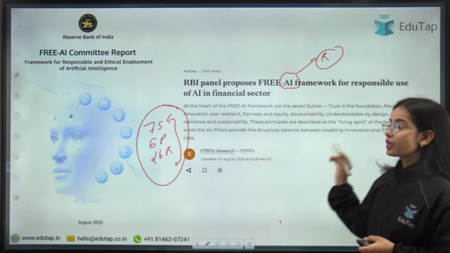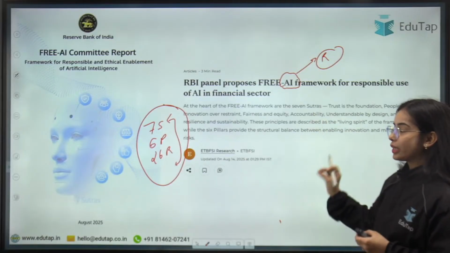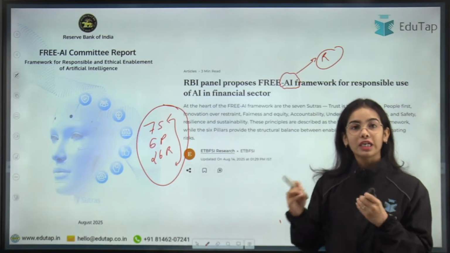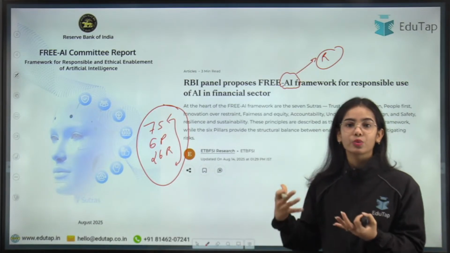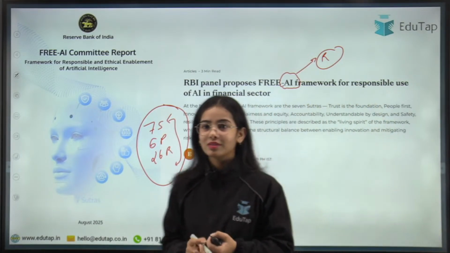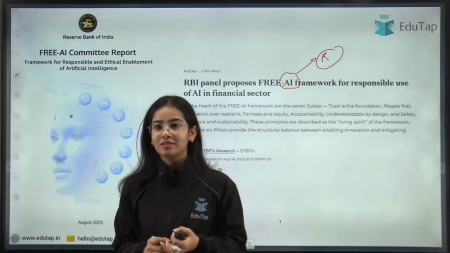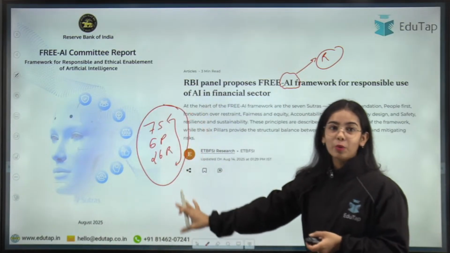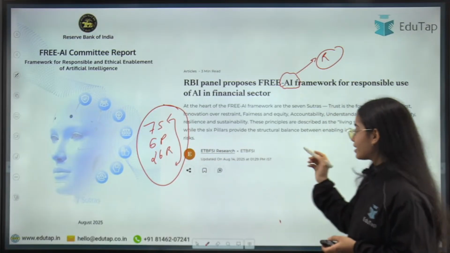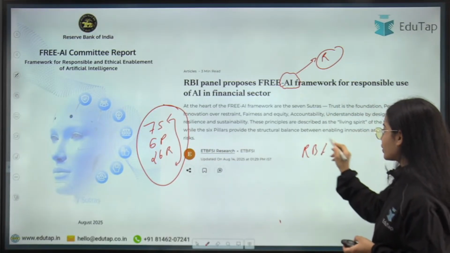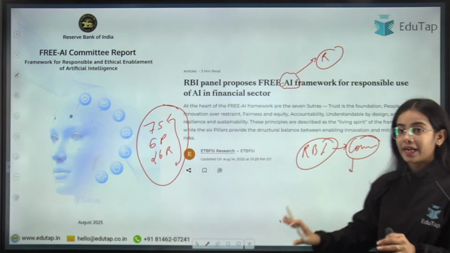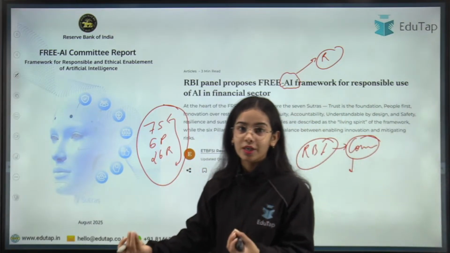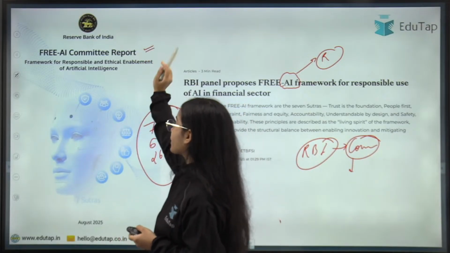So today we are going to have the coverage of this report in a very detailed manner so that you have the understanding of what the important points of this report are, as well as how you can use the points, okay? So now the report has been released. The RBI had notified that a committee has been established for the Free AI, and now the committee has given the report, okay? And this report today we are going to understand.